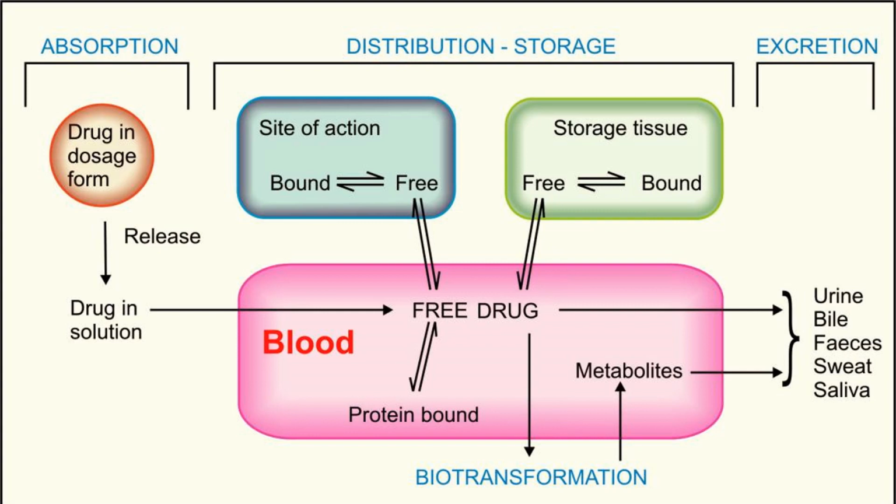These metabolites which are formed after the biotransformation reactions due to metabolic enzymes in the liver are finally excreted through urine, bile, feces, sweat and saliva. So, biotransformation is a process of formation of metabolites and excretion is the process of removal of substances from the body or removal of the drugs from the body.